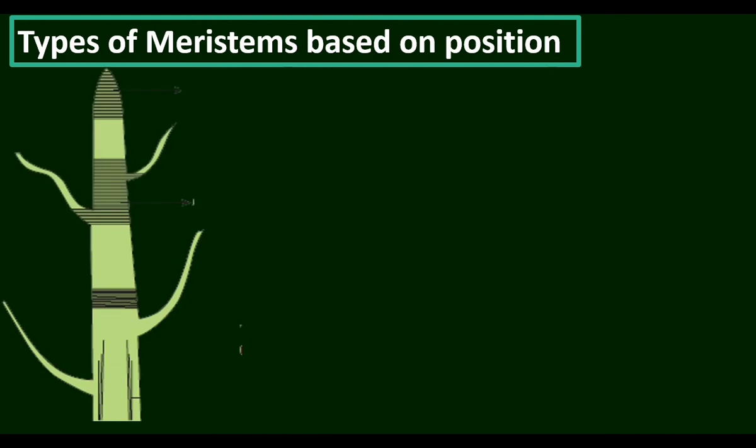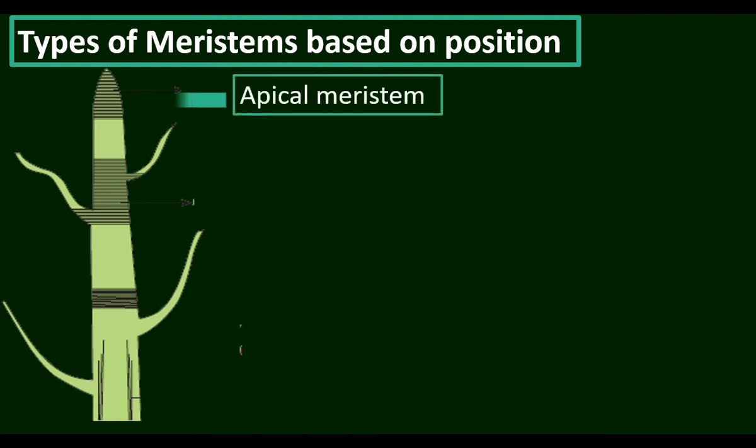Let us see the types of meristem based on the position. The meristem is found in different parts of the plant body. Based on the position, the meristematic tissues are grouped under three major types. The meristem found at the tip of the plant is apical meristem. Apical meristem is found at the growing point of root and shoot.